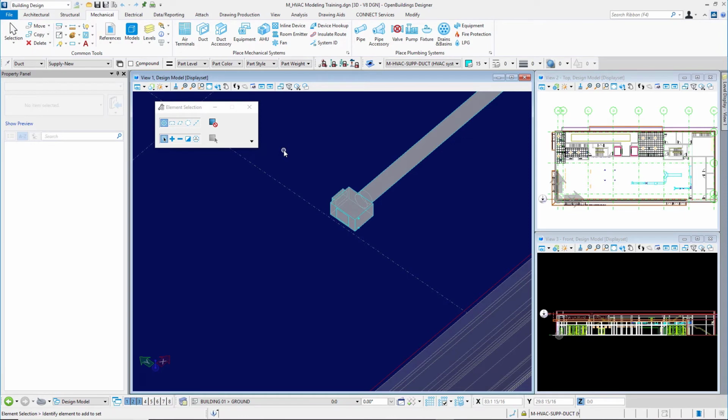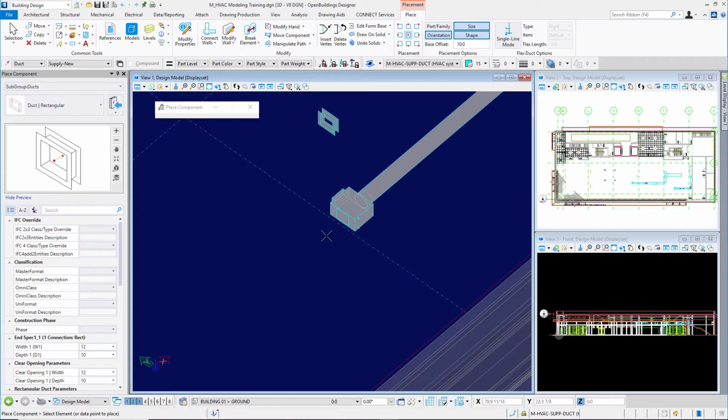In this video for Bentley OpenBuildings Designer, Connect Edition, Modeling HVAC Systems, we'll take a look at using the Device Hookup tool. You see the tool right up here in the ribbon interface, in the Mechanical tab, the Place Mechanical Systems group. But first, I'll place some rectangular ductwork off of this VAV terminal that I've got modeled.